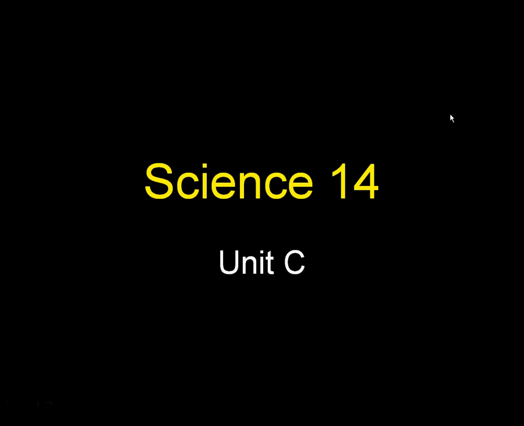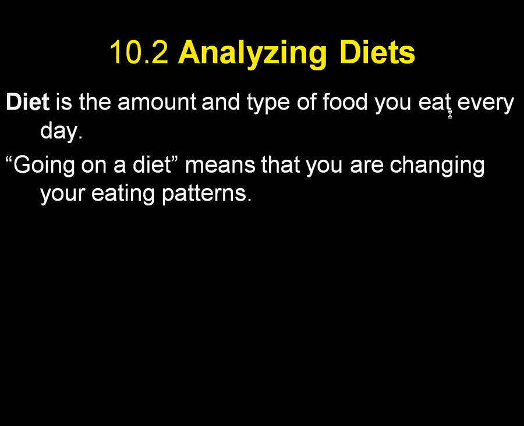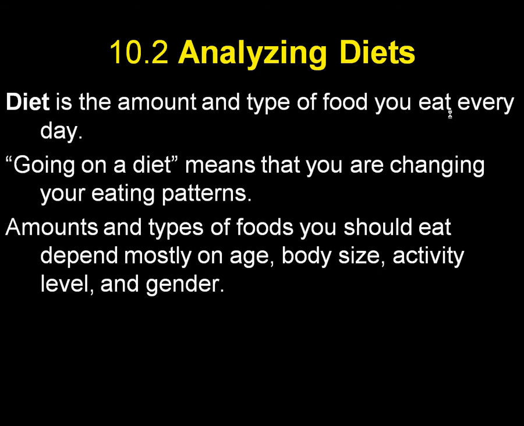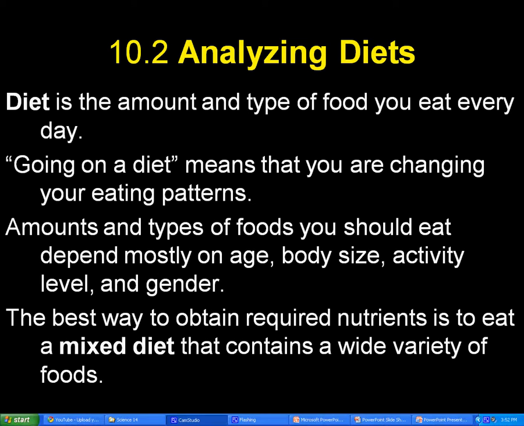Science 14, Unit C, Section 10.2, Analyzing Diets. Diet, as we've mentioned before, is the amount and type of food that you eat every day. Going on a diet means changing your eating patterns. Amounts and types of food you should eat depend mostly on age, body size, activity level, and gender. The best way to obtain required nutrients is to eat a mixed diet.